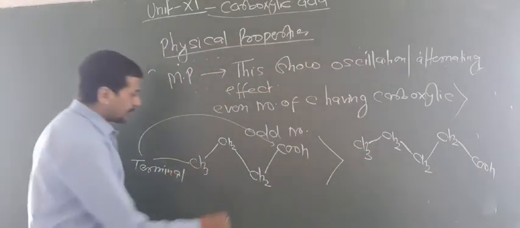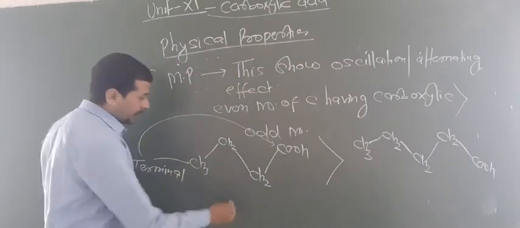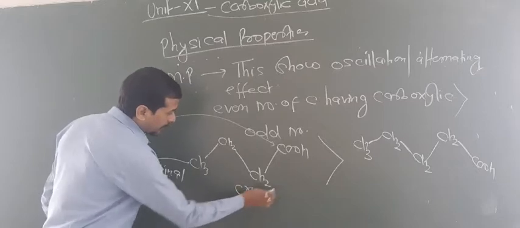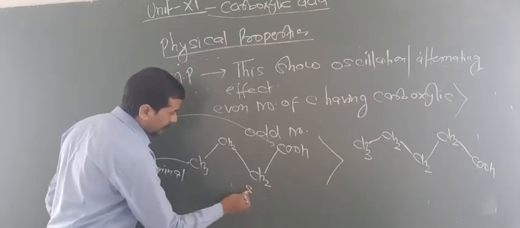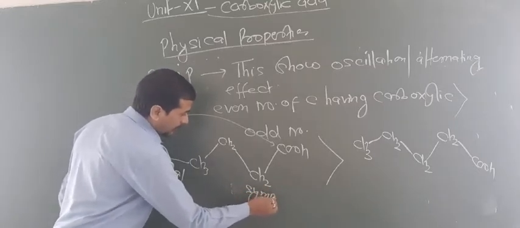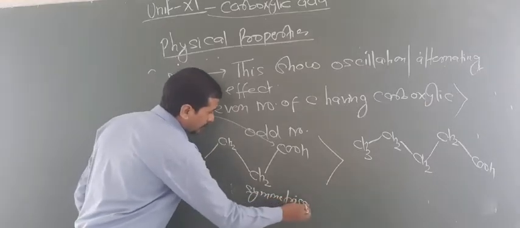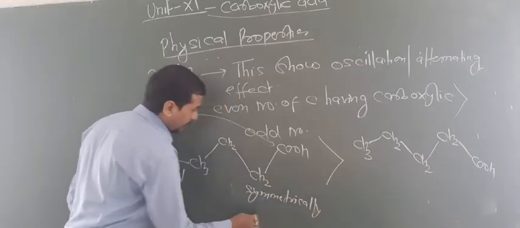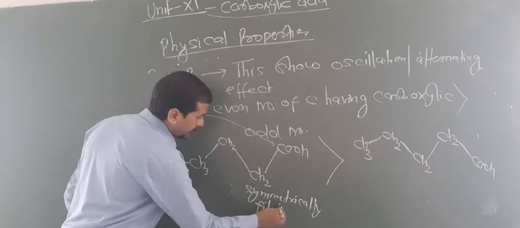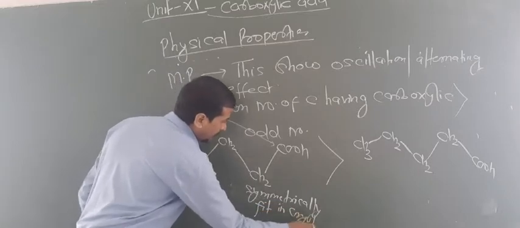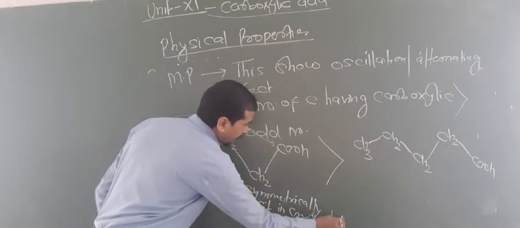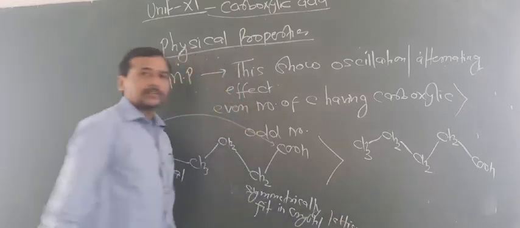So this has a higher melting point because it can fit symmetrically in the crystal lattice, okay.